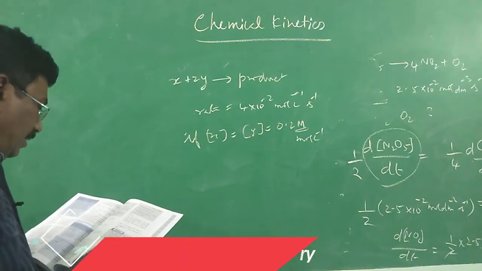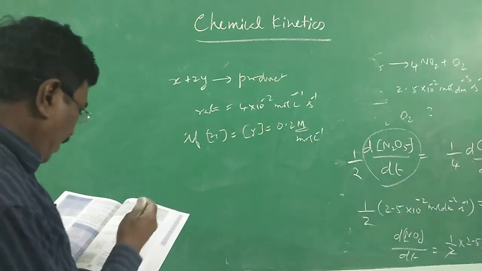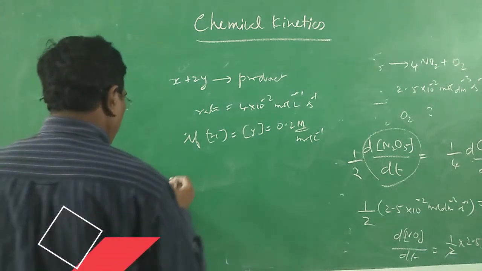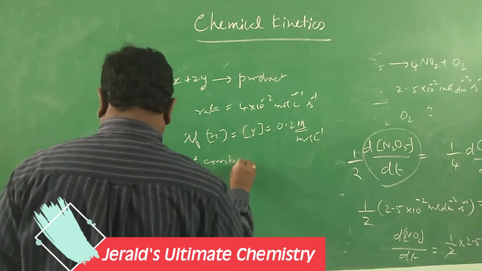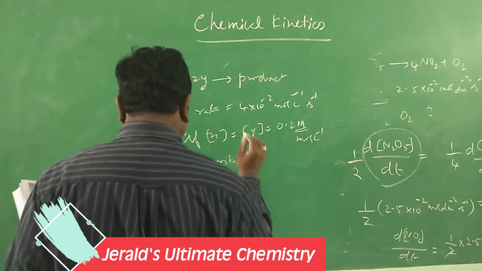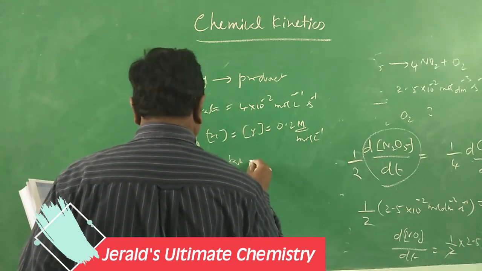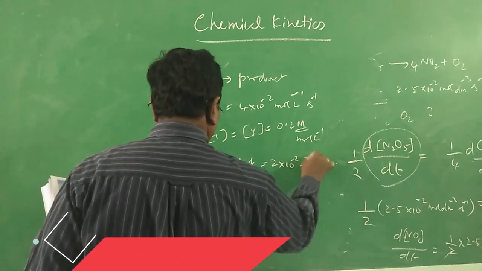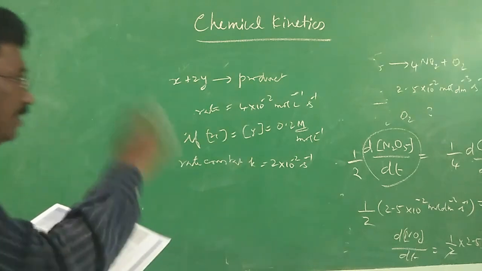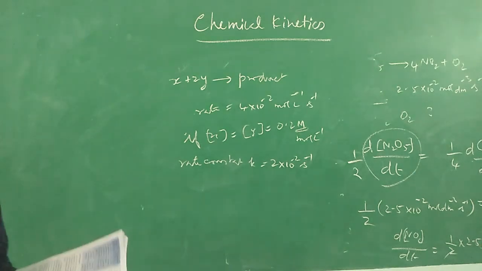See, it is a very simple question. It can be solved in another way also. Rate constant is given as, of course, temperature is not needed. Rate constant K is given as 2 into 10 power minus 2 per second. Rate constant is a constant. Here the question is, what is the overall order of the reaction?